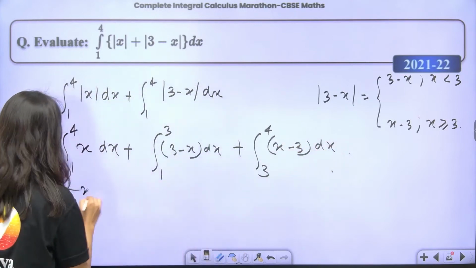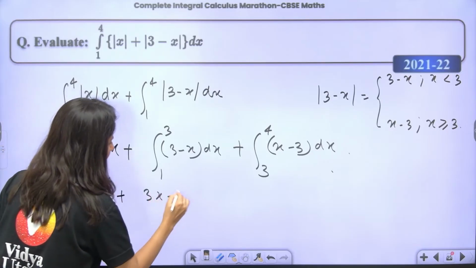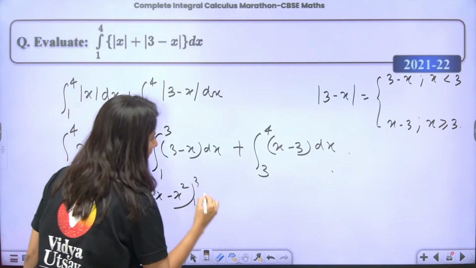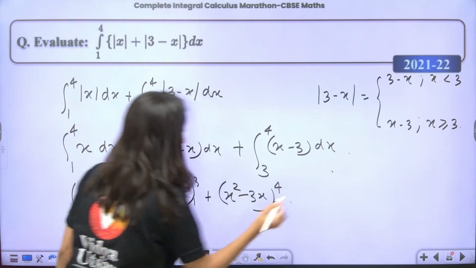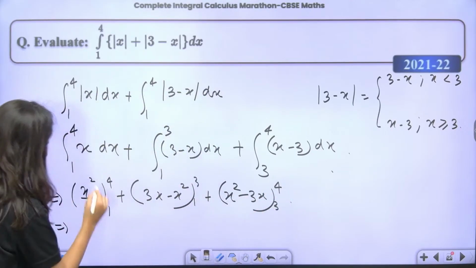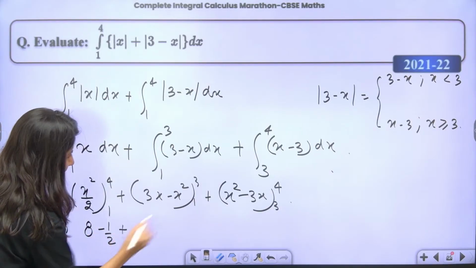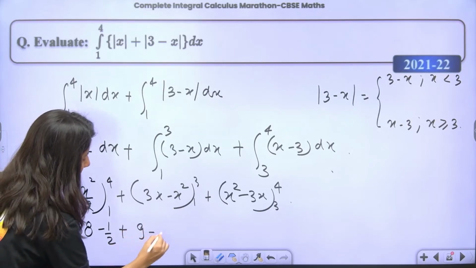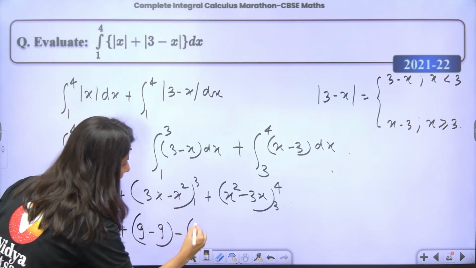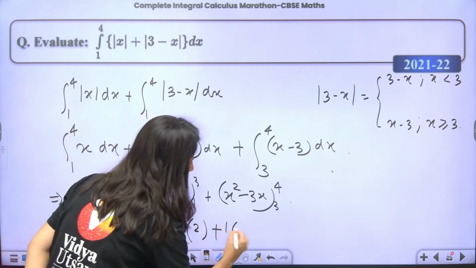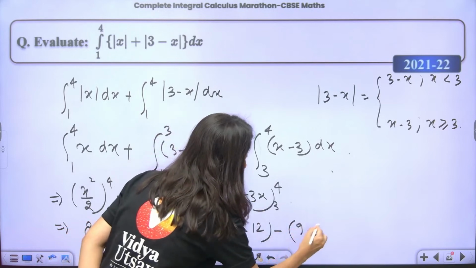So now this is x square by 2 from 1 to 4, plus 3x minus x square by 2 from 1 to 3, plus x square by 2 minus 3x from 3 to 4. 4 4s are 16, 16 by 2 is 8, minus 1 by 2, plus put the values: 3 3s are 9, minus 9 by 2, minus, if you put 1, 3 minus 1 by 2, plus, if you put 4, 16 by 2 minus 12, minus 9 by 2 minus 9.